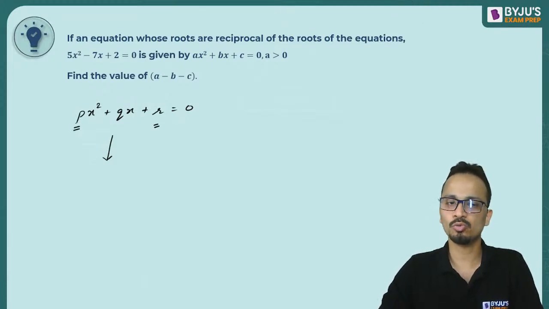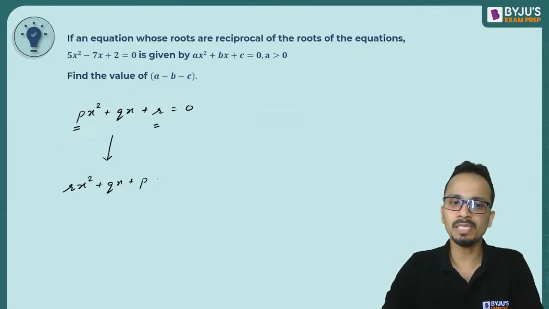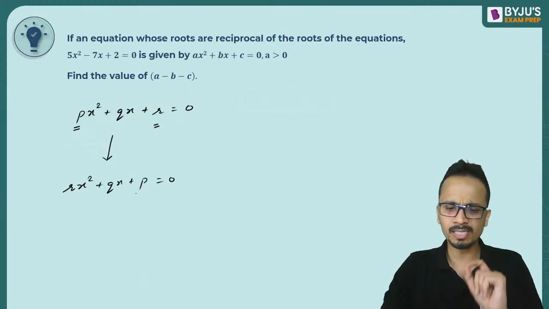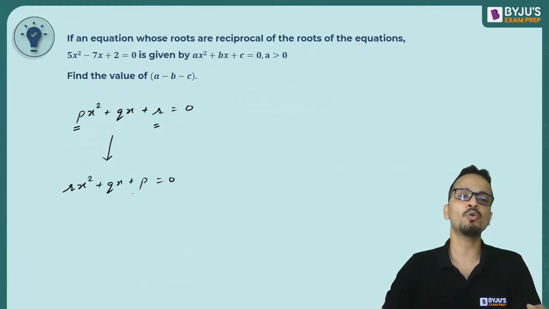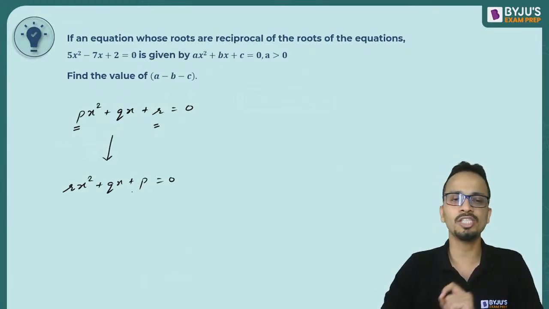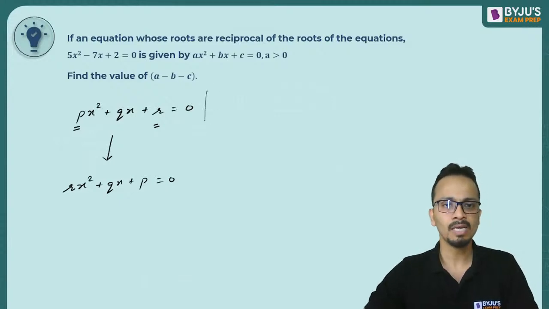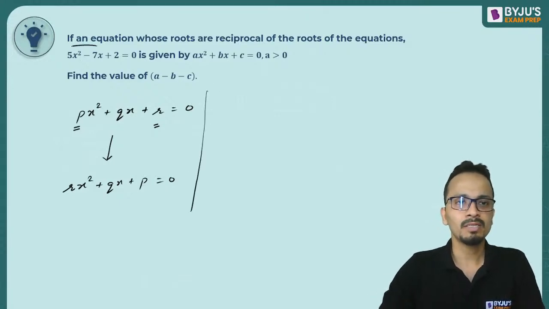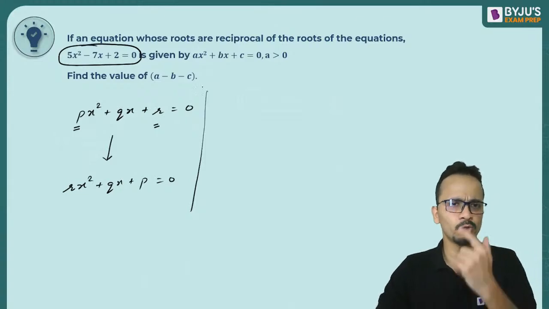Interchange p and r, the coefficient of x square and the constant term. The resulting equation is rx square plus qx plus p equal to 0, whose roots are reciprocals of the roots of the original equation. All right, I'll apply the same thing. The given equation is 5x square minus 7x plus 2 equal to 0.